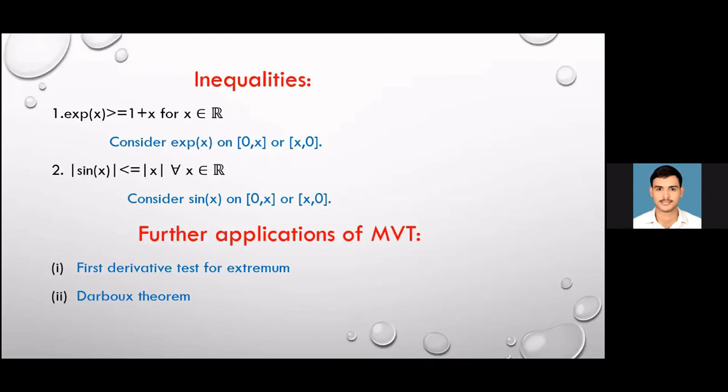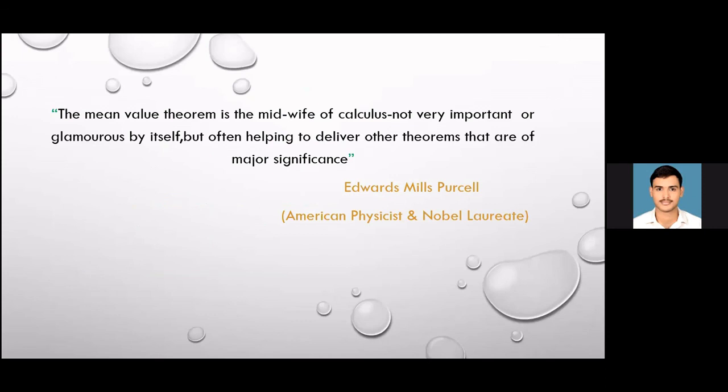Now moving on to tell you the importance of the mean value theorem, because applying the mean value theorem seems very simple for a student, so we usually underrate it. What you can see here is that a Nobel laureate, American physicist Edward Mills Purcell, said that the mean value theorem is the midwife of calculus.